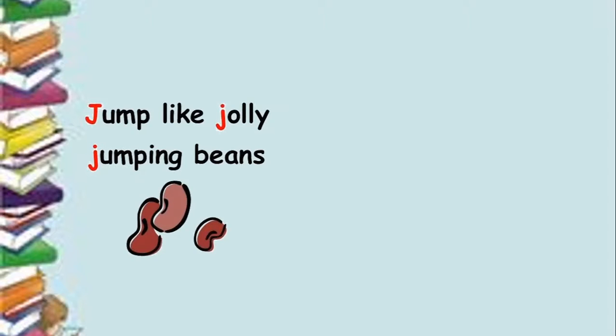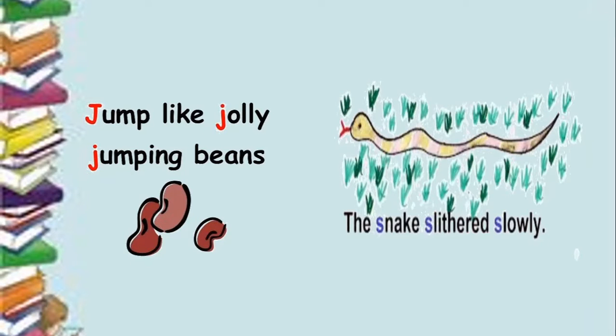Children, last two examples. Jump like jolly jumping beans. The letter J is repeated and the sound is repeated. The snake slithered slowly. So children, this was a lesson based on grammar. We did figures of speech. We did four figures of speech in this lesson: personification, rhetorical question, alliteration, and pun. With these two sessions, we have finished the lesson Have You Ever Seen?